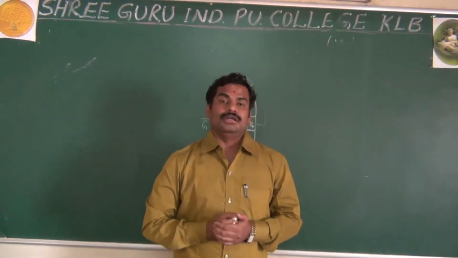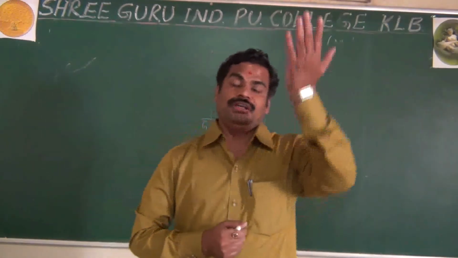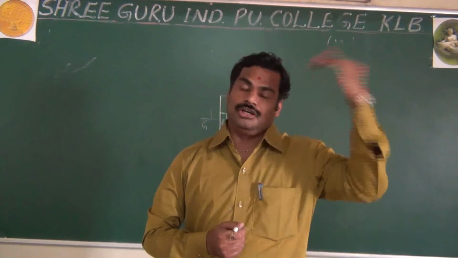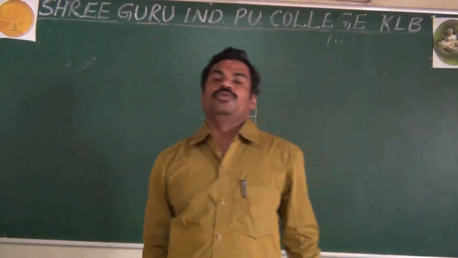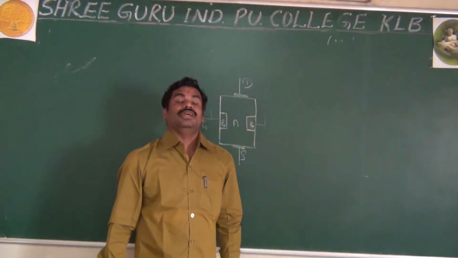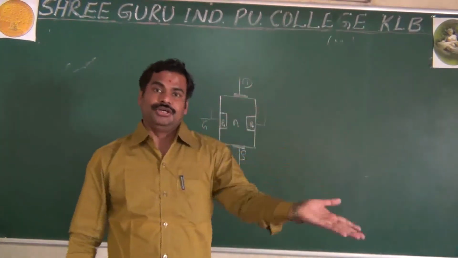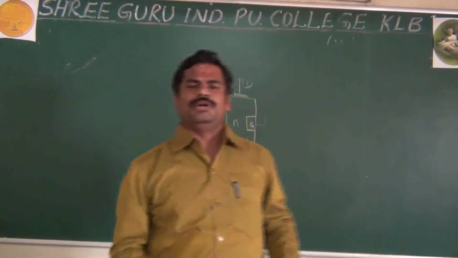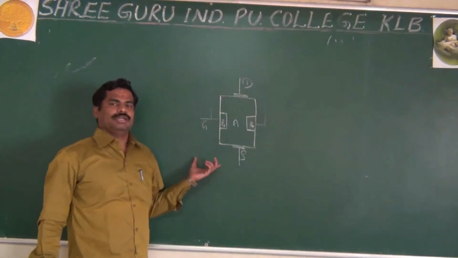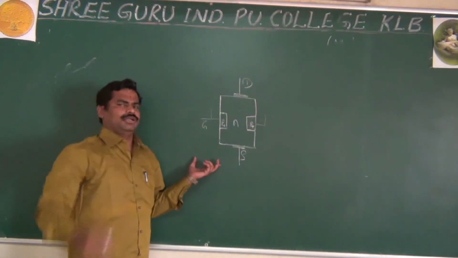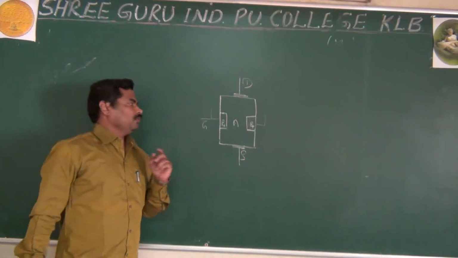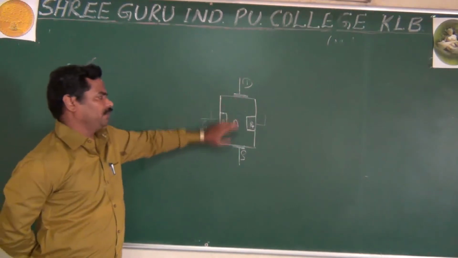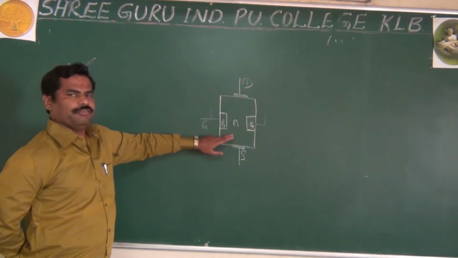And also I said in yesterday's class, it is possible to increase or decrease the current, or you can amplify the signal, or also it is possible to convert from one form of energy to another form. It may be AC to DC, DC to AC, or AC to AC, or DC to DC. Everything is possible by using semiconductor devices. That you are studying in power electronics in detail. And look here, actually you are having the N channel JFET.